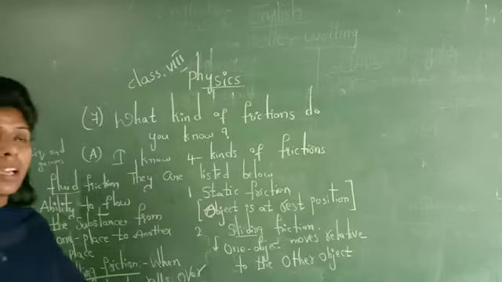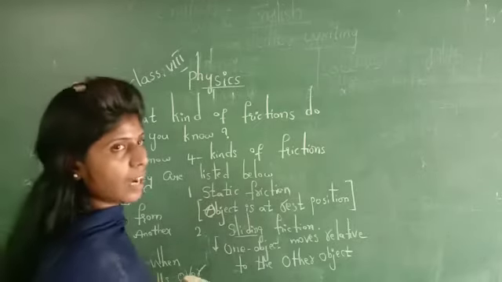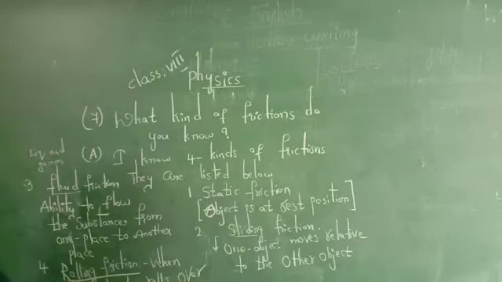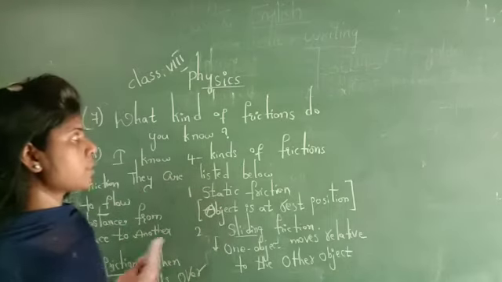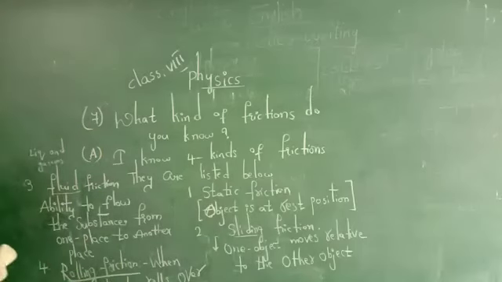The water will keep on moving from one place to another within a fraction of a minute. Rolling friction: when one body rolls over the surface of another body, such kinds of friction are said to be what? Rolling friction. These are the 4 frictions we know. Copy down this question also, Rana, and try to learn this answer.